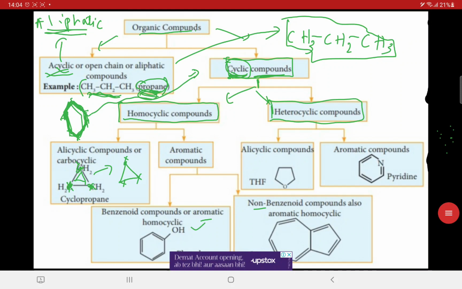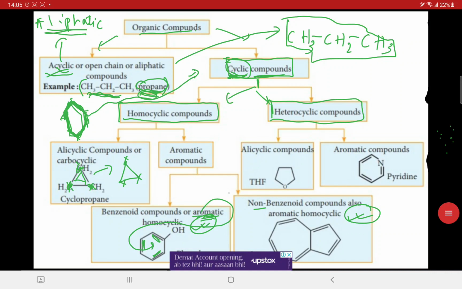Now this is advanced stuff we will be learning after we complete resonance and further electronic effects that we will be doing in the upcoming video lectures. For now, just remember that the word aromatic does not relate to any kind of aroma or smell, but to the arrangement of the electrons present here. We will learn different types of rules over here, and we will be practicing various questions also. We will also be learning the concepts.